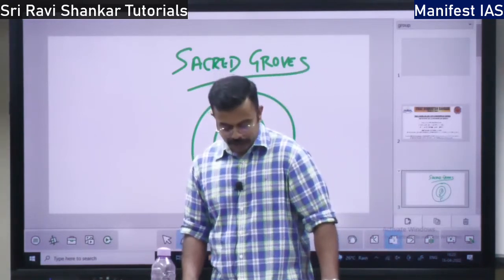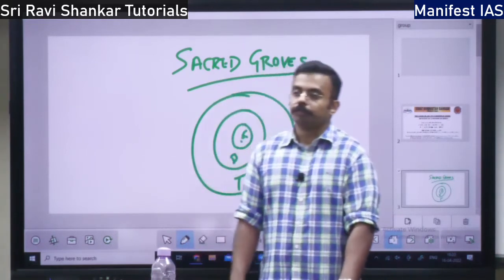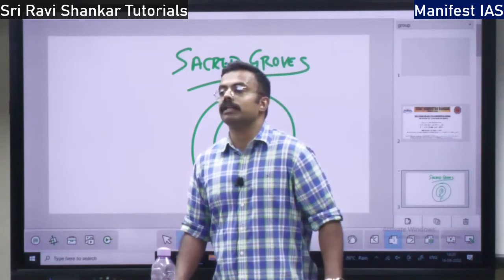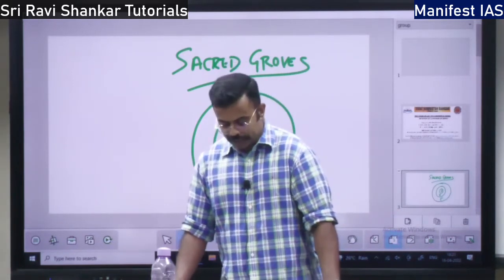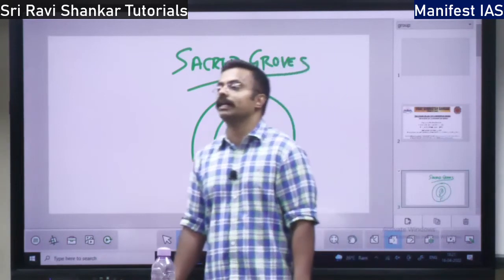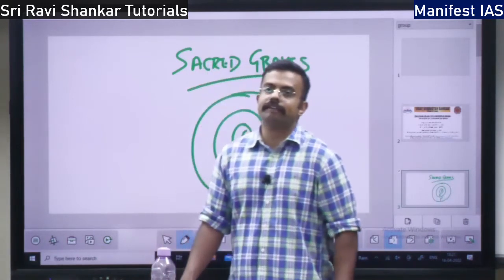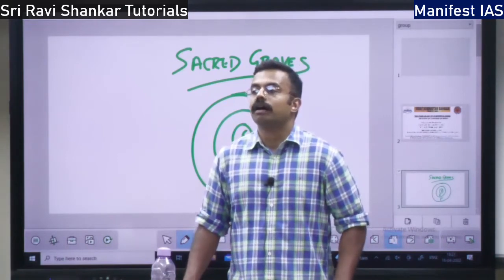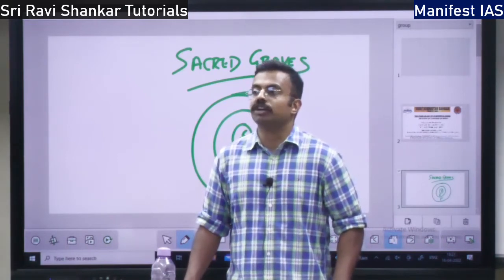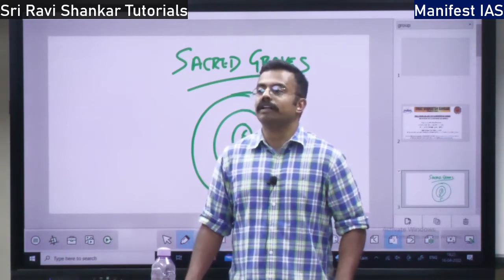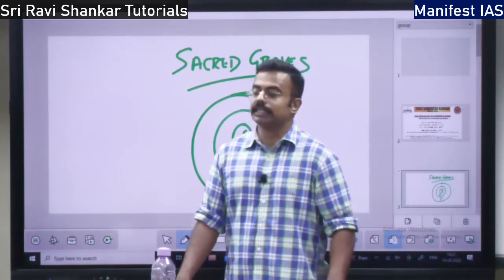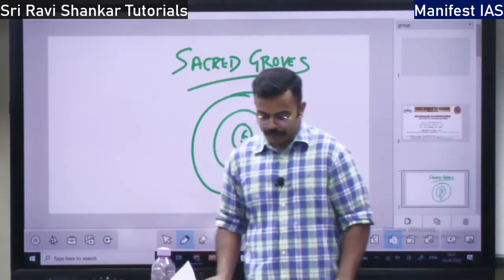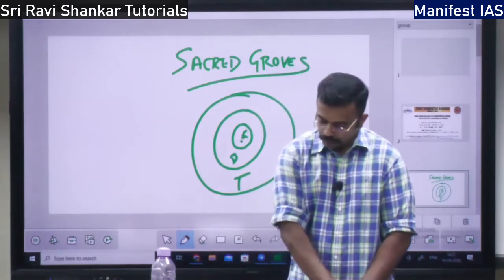One more criteria is there. There should be a traditional mode of living. Tribal living should be there. Traditional and rural mode of living, not urban living. See, this rural or traditional mode of living is generally considered environment friendly. That kind of living should be there in this area. That is the secondary criteria, and that kind of living should be protected, right? So that is the thing.